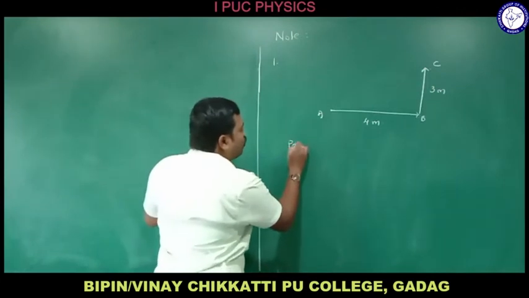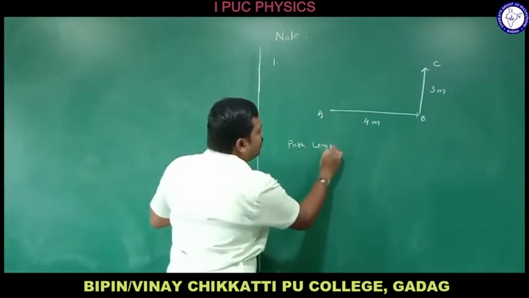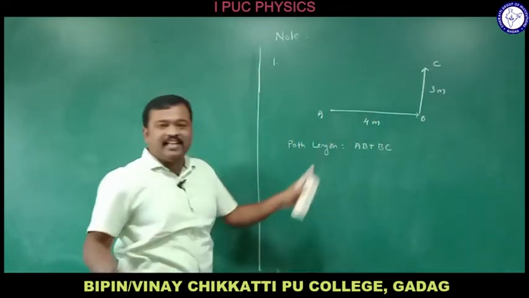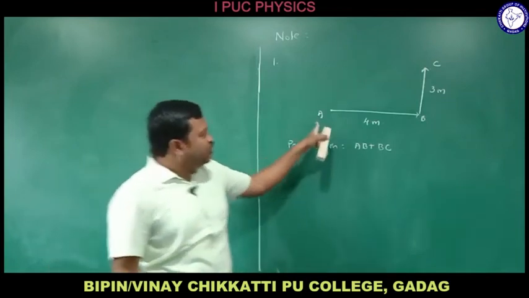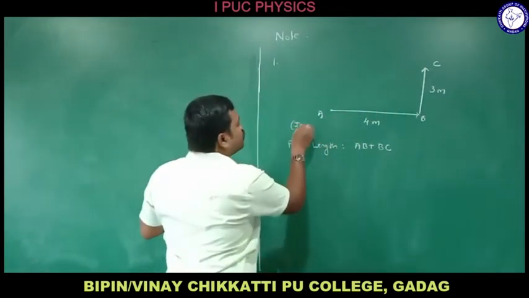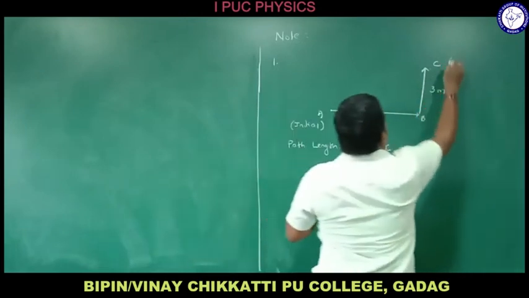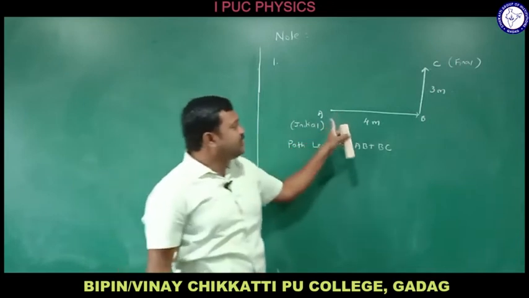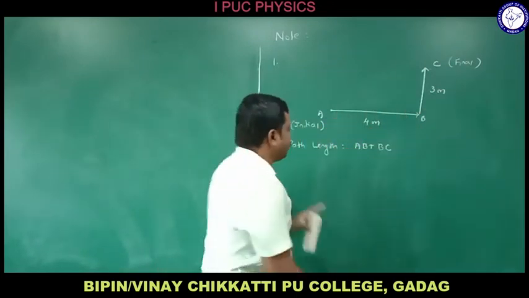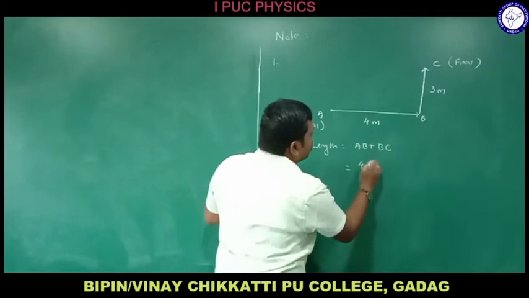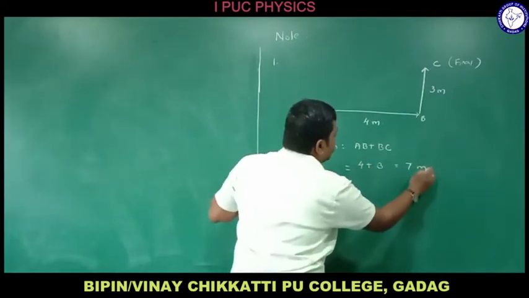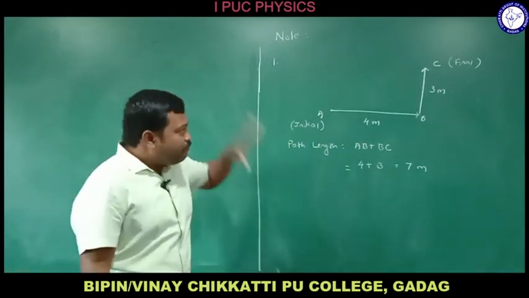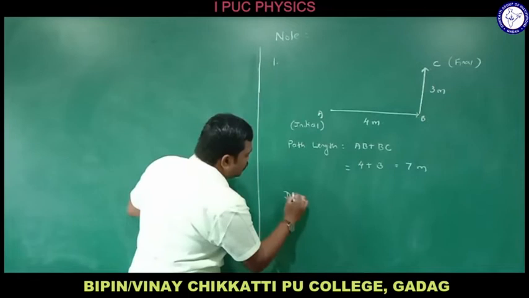Come on, tell me, what is the path length? Path length is AB plus BC. It is the total distance traveled by a body from initial position to final position. Which is the initial and which is the final? So path length is the total distance AB plus BC. AB is 4 meters, BC is 3 meters. How much do you get? That is 7 meters. Path length is 7 meters. By this example, you will understand what the difference is.